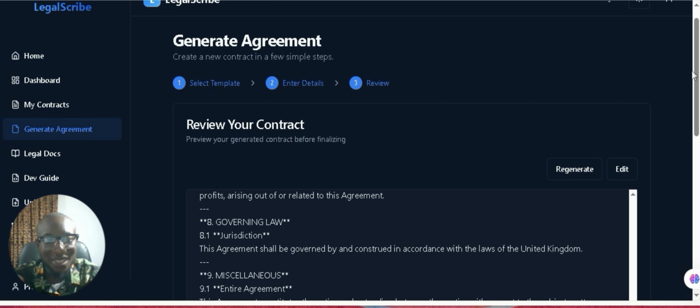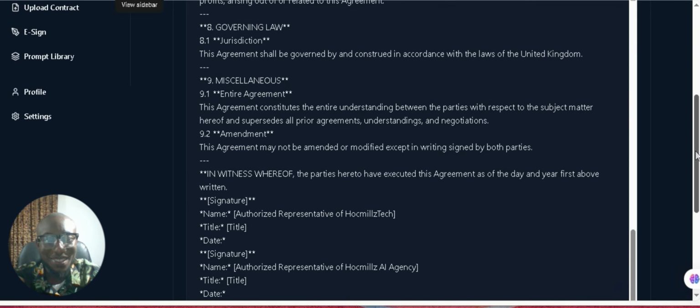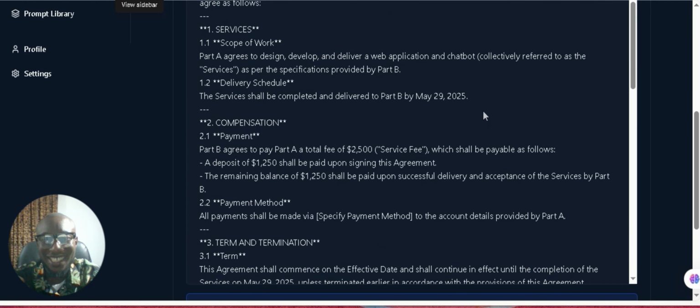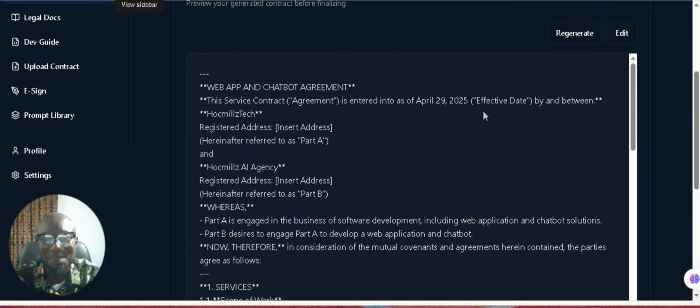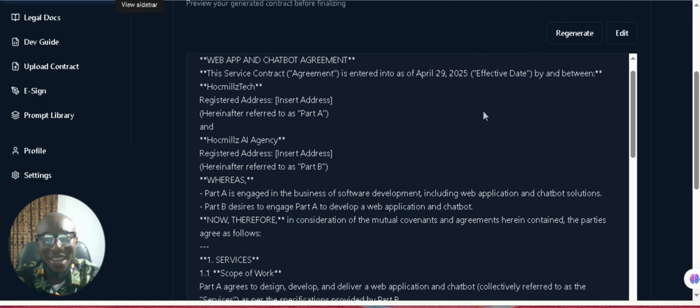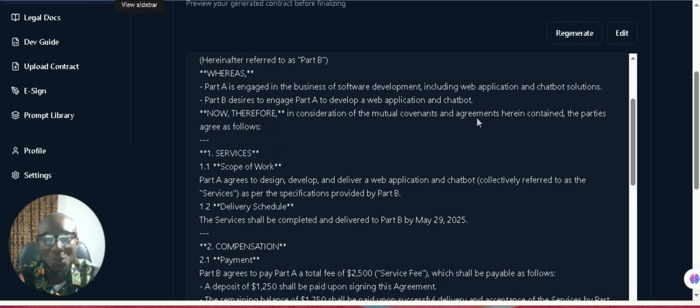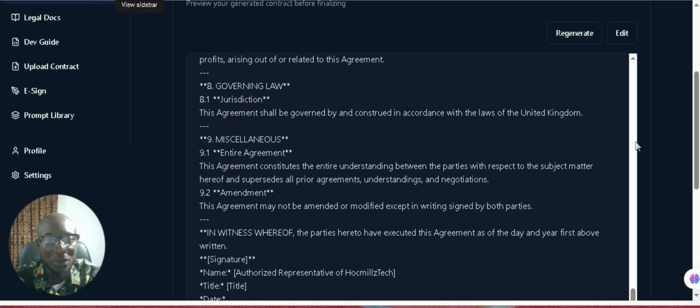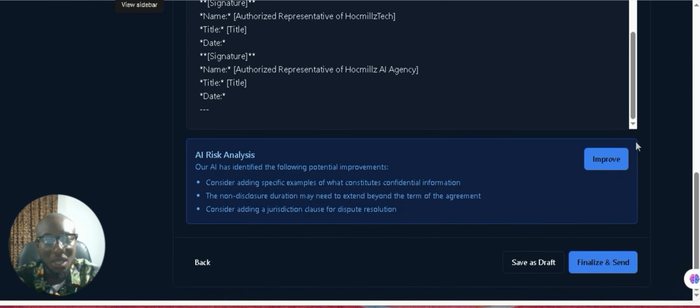Kindly go through the generated agreement, you will see that this thing is really working perfectly. Everything is working perfectly. Just one prompt, right? Just one prompt. So what we are going to do now is we are going to